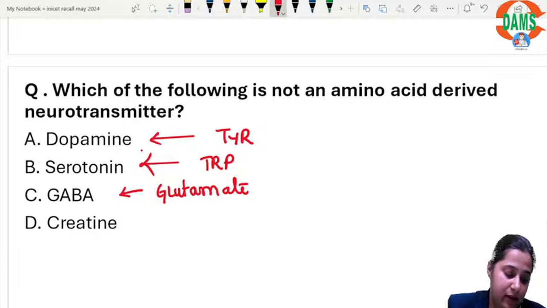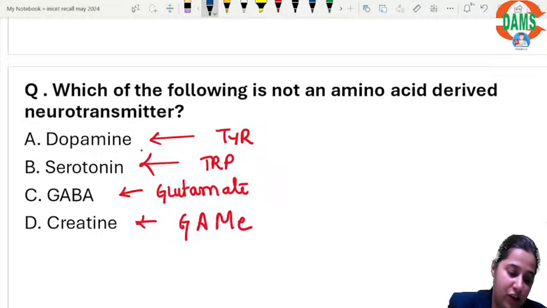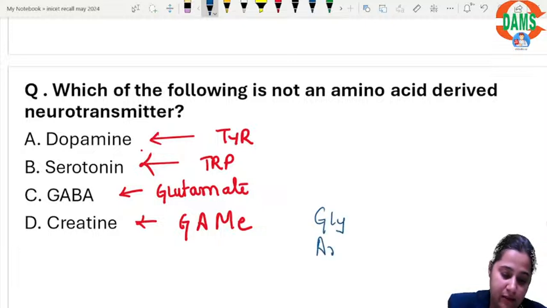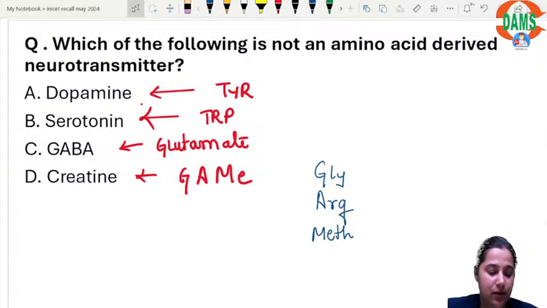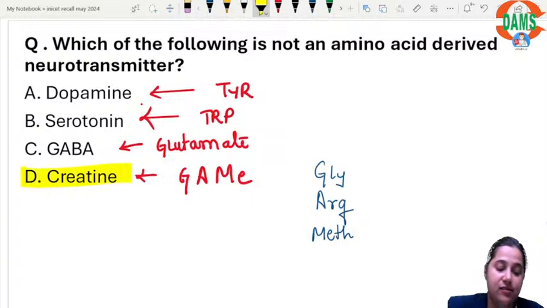We get creatine from 3 amino acids. I use a mnemonic to remember this: G is glycine, A is arginine, M is methionine. So creatine is actually derived from amino acids, but it is not a neurotransmitter, and hence the answer is creatine.